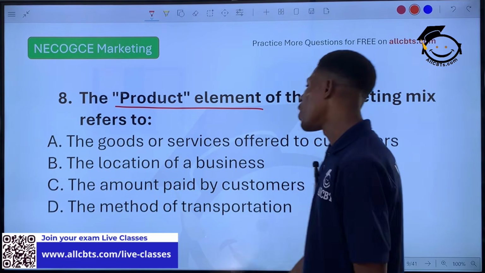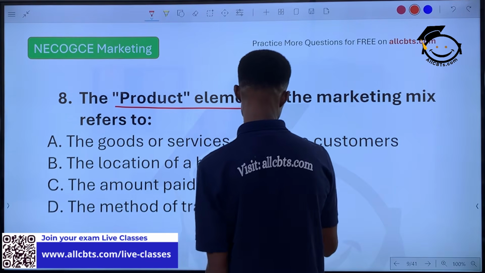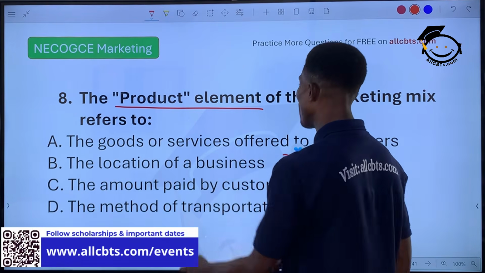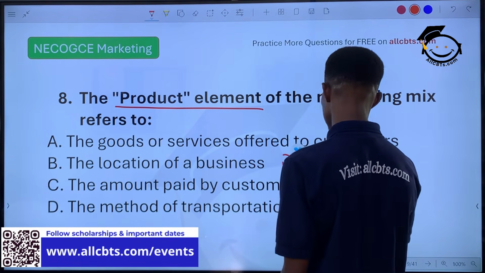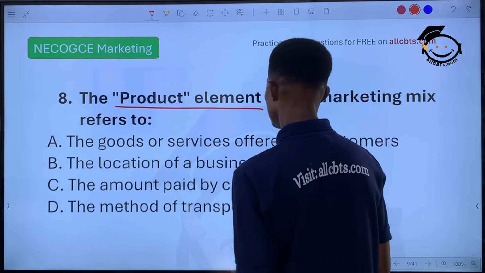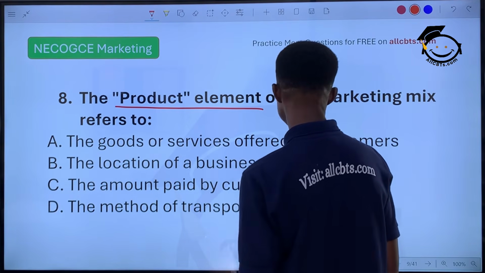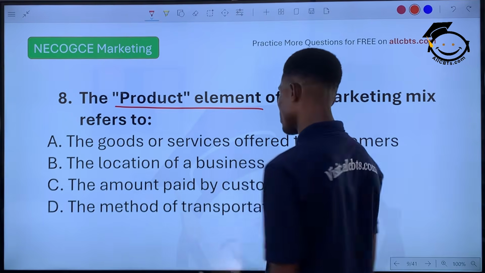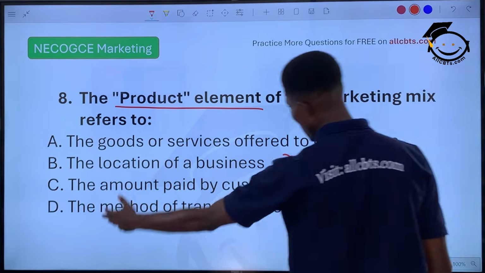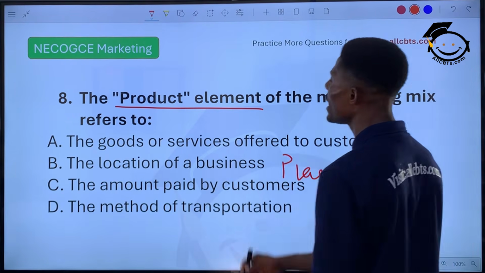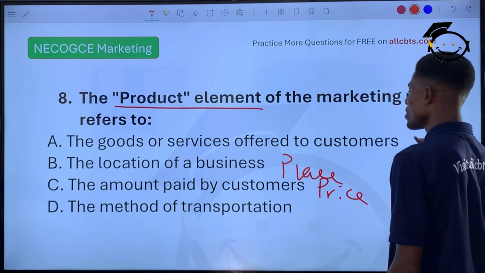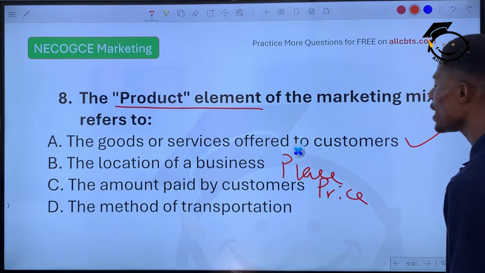The location of a business. This talks about place. So it will not be Option B. The amount paid. This talks about price. So it will not be Option C. The method of transportation. That can be under promotion and also under place. So the correct answer will be Option A. That talks about the goods or services offered to customers. So that's the correct answer. Option A is the correct answer.